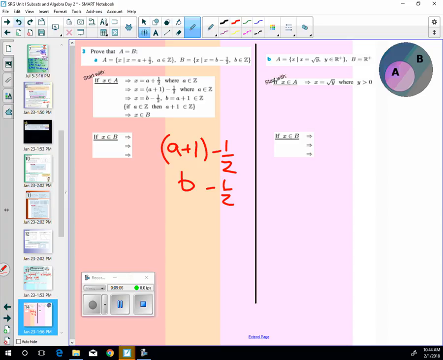So what does B have to be equal to when we compare these? A plus 1. Now, if A is an integer, will A plus 1 be an integer? So if A is an integer, then A plus 1 is an integer. Therefore, X is definitely an element of B.